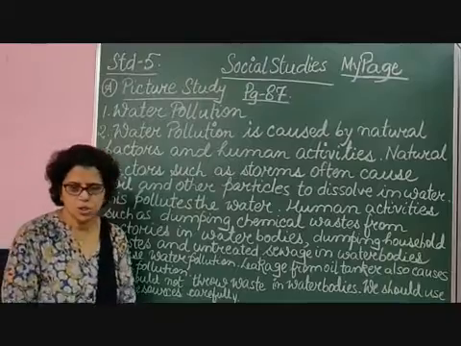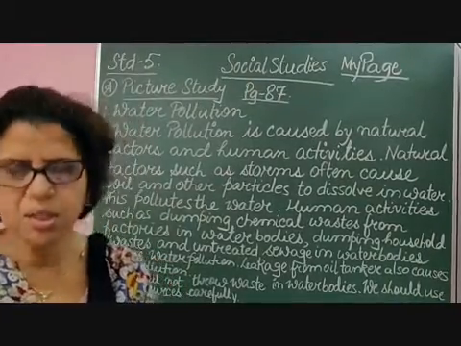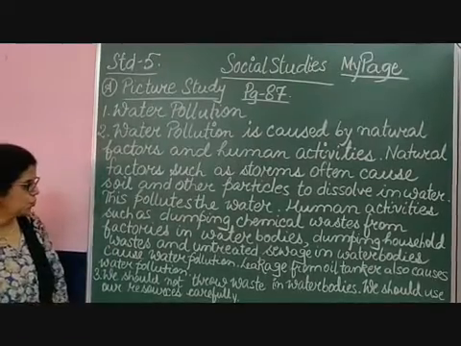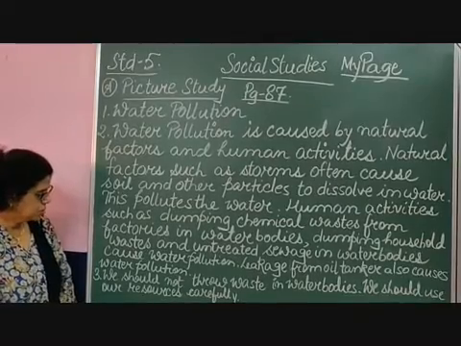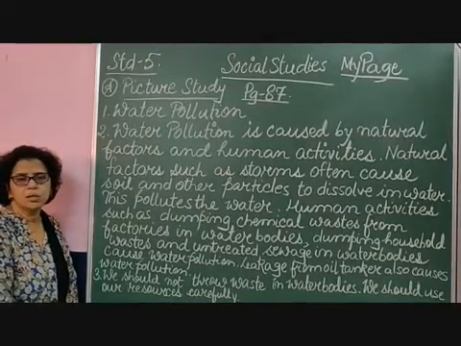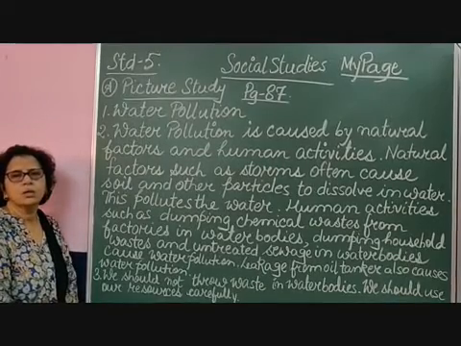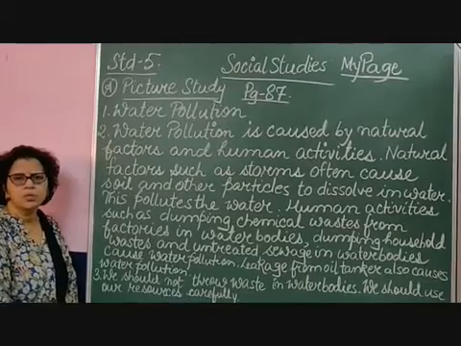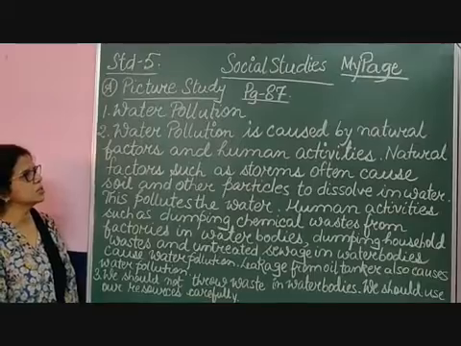Now the third question, number 3, sorry. How can you prevent this type of pollution? You can write on your own. I have written, we should not throw waste in water bodies. We should use our resources carefully. These resources, like I told you, air, water, then the trees, the forest, minerals, are all our resources. They should be used carefully. So this is my answer.